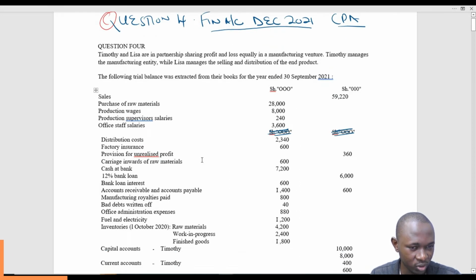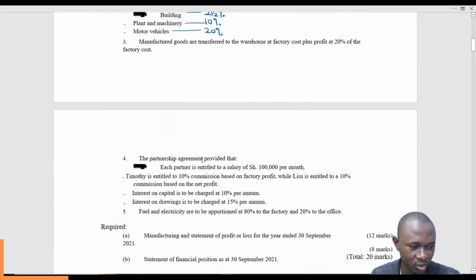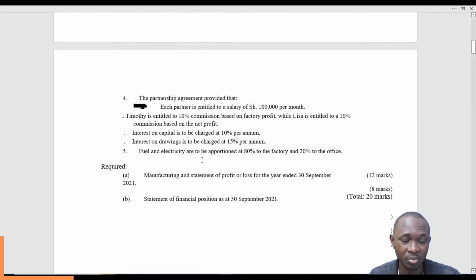So we will tackle the question very fast. What is expected of us here is to come up with the manufacturing accounts. Then we come up with the financial statement. Manufacturing accounts will show the cost at which we are going to transfer the manufactured goods to the trading account. Then the financial statements will start with the trading account, go to the profit and loss account, and end up with the appropriation account, because these are partnerships.